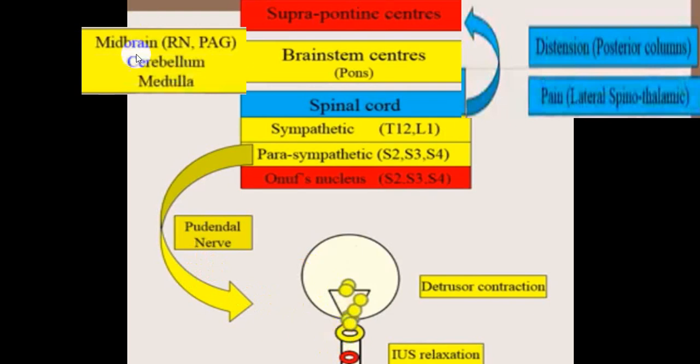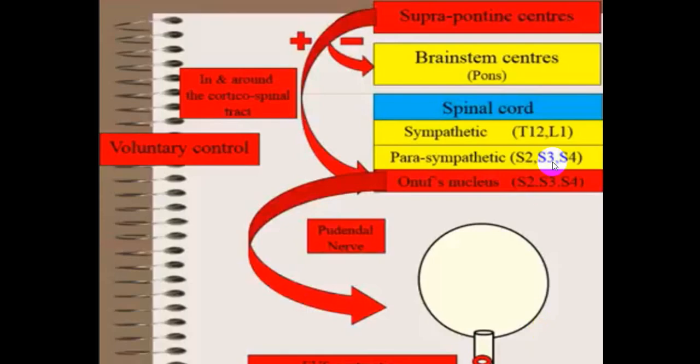Simultaneously, via the corticospinal tract, there will be action on S2, S3, S4 anterior horn cells, which will have a somatic nerve supply to the external urethral sphincter, and that external urethral sphincter will be relaxed and the person will have an act of micturition, and this will be complete evacuation. So the suprapontine center will either stimulate or inhibit, means if there is no inhibition, indirectly the pontine center can stimulate or inhibit.